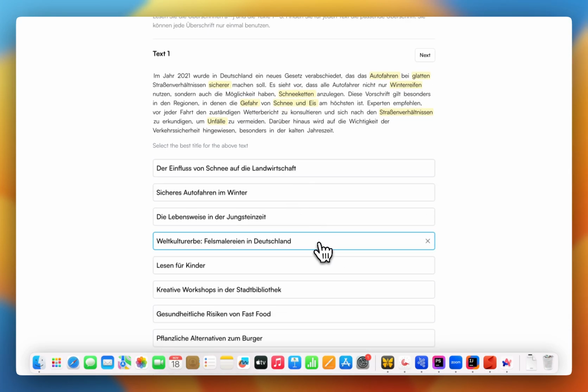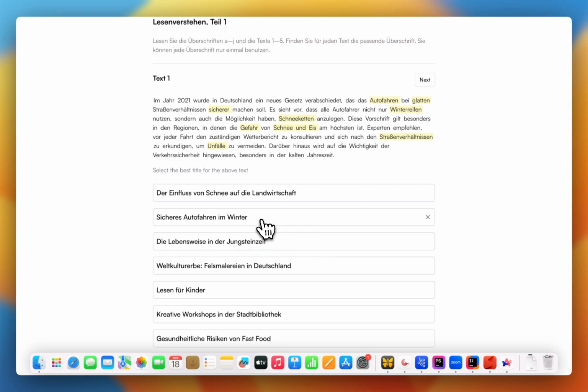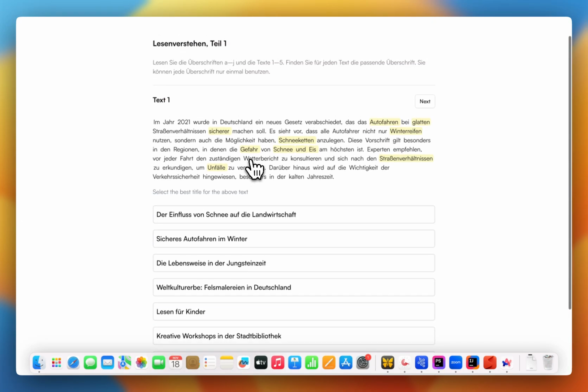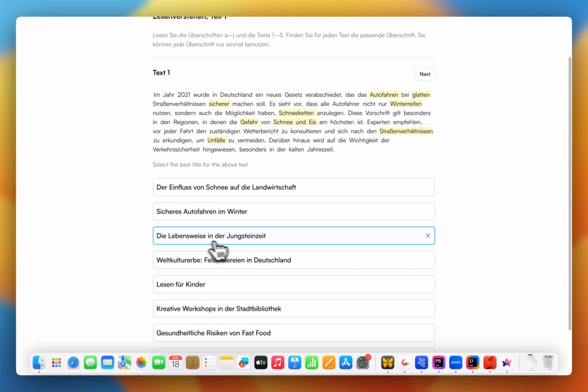So let's use keyword matching to eliminate the obviously wrong choices, right? So for example, the first one is Einfluss von Schnee auf Wirtschaft. Schnee is snow, and it's the impact of snow on the economy, but because it mentions snow, let's keep it for now. The second is about sicher, which is a keyword match. Autofahren is also a keyword match, and Winter is also a keyword match. So we will also keep this. This could be another likely answer.